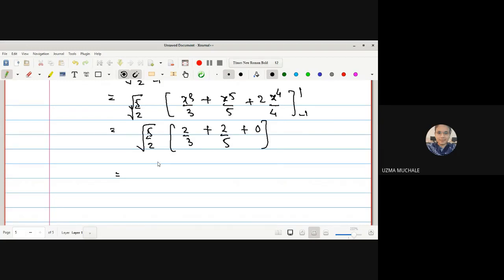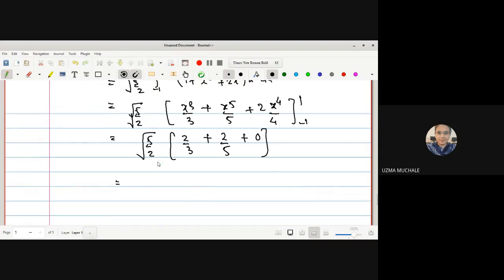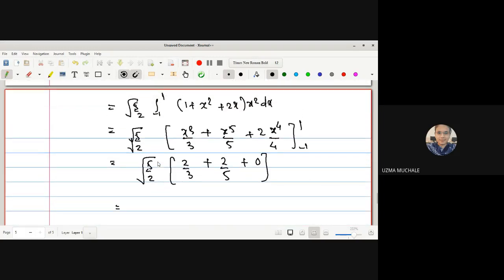Is it right? x raised to... Yes, ma'am, it is right. x square plus 2x plus 1. Okay, x cube, correct. So here it is root 5 by 2.